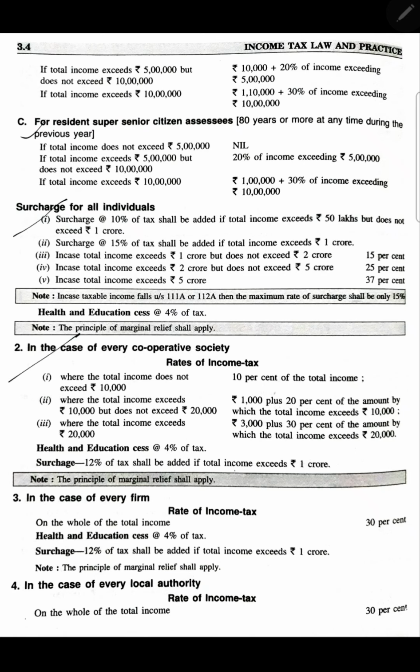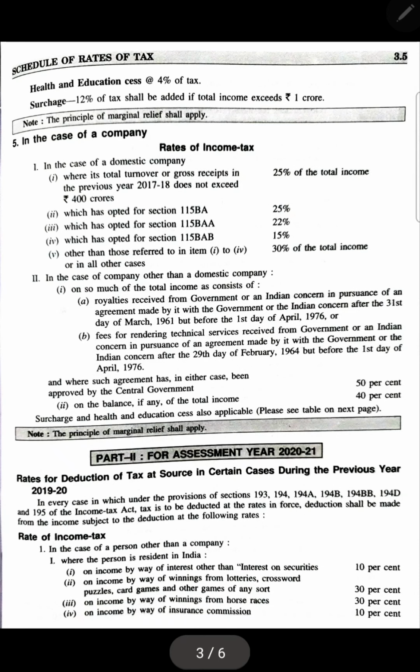Then sometimes, if they give you a cooperative society, this is very important, we'll have a sum from a firm also. Then the company form, yes, this is important. We need to know how, as a company, we are going to pay taxes and how we have to calculate.